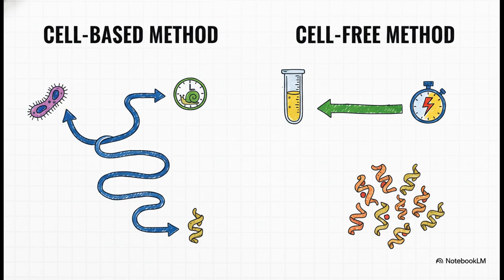Now, a key innovation here is in that build phase. By using a rapid, cell-free protein synthesis system, the platform completely bypasses the much slower cell-based methods for cloning and expression. This is what allows them to generate thousands of sequence-defined protein variants in less than 24 hours.